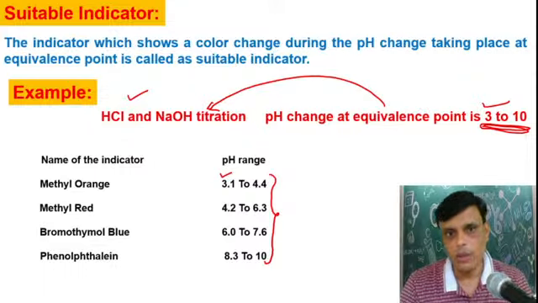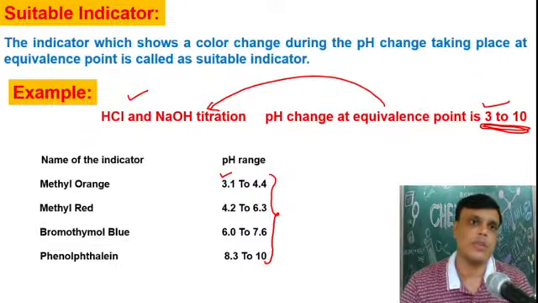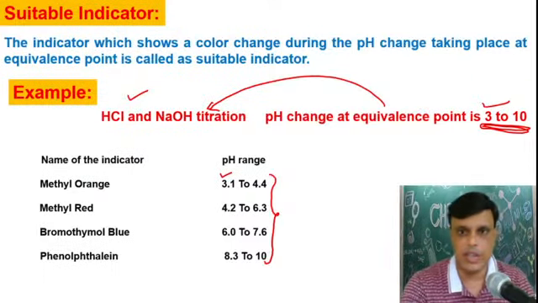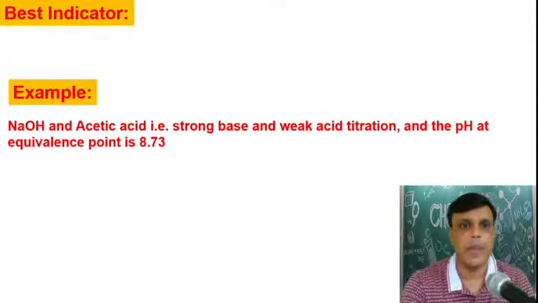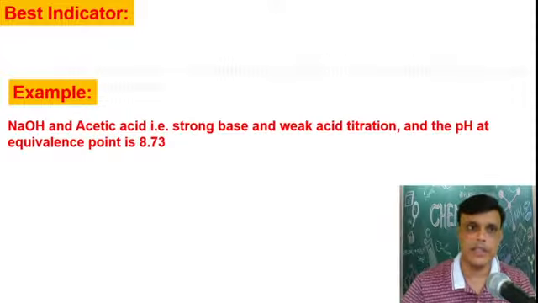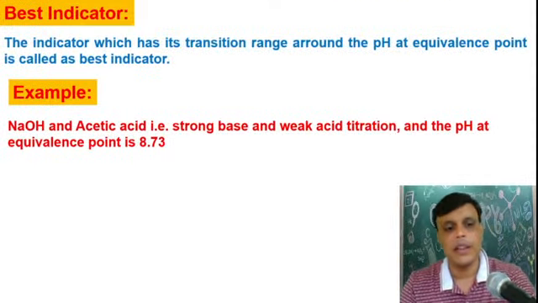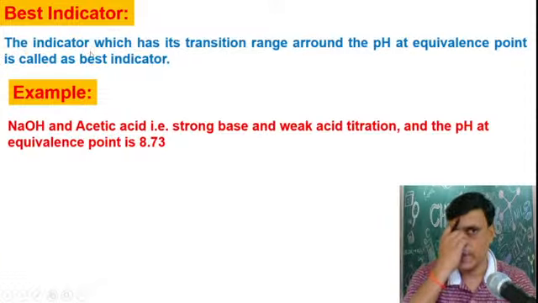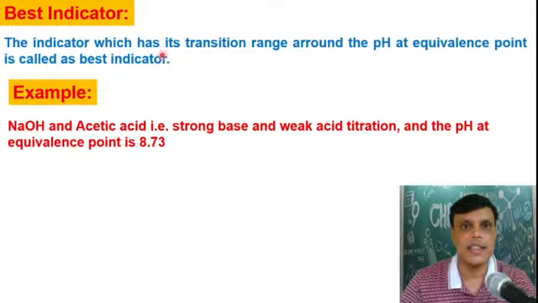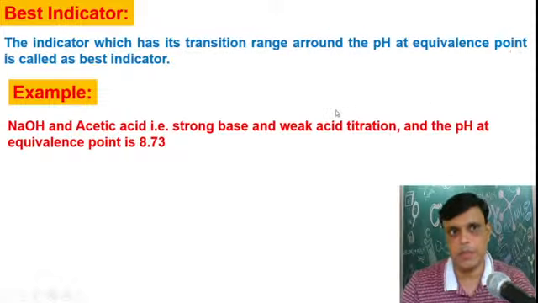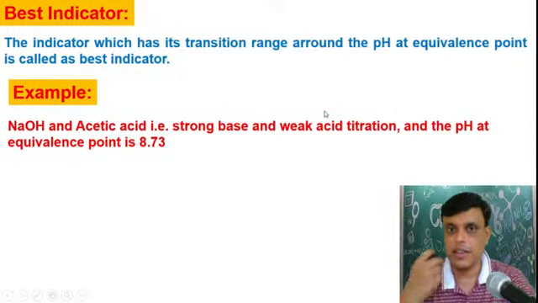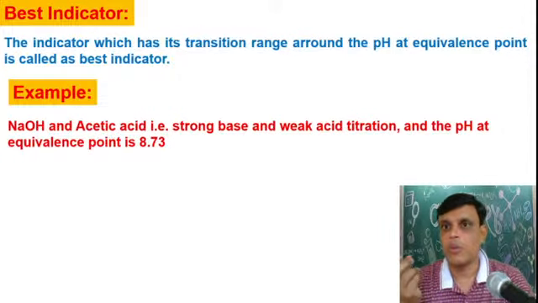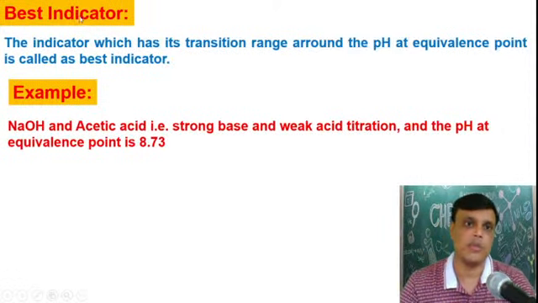Okay? So these all are suitable indicators for the HCl NaOH titration. Then we will see the best indicator. What is the definition of best indicator? The indicator which has its transition range around the pH at the equivalence point is called the best indicator.